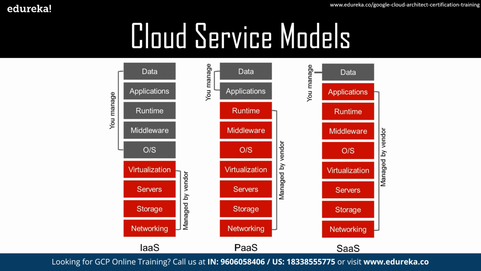Similarly, the other approach that you see here is PaaS, or platform as a service. By the name, it is clear by now that here the entire platform is provided to you. The basic four pointers that we covered, networking, storage, servers, and virtualization, are taken care of as in infrastructure as a service. But what the vendor also manages here is the operating system, your middleware, and your runtime. What you only manage here is the data and applications.